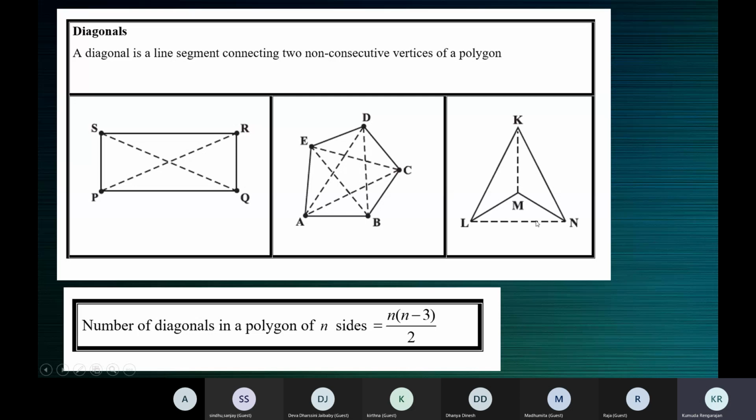In the case of convex polygons, we'll see those terms. That's why I'm not using those terms now, concave and convex polygons. So such polygons are concave polygons, where the diagonals can lie outside the polygon. LN is a line segment that connects two non-consecutive vertices. So it's a diagonal of this polygon, and it can lie outside the polygon also.